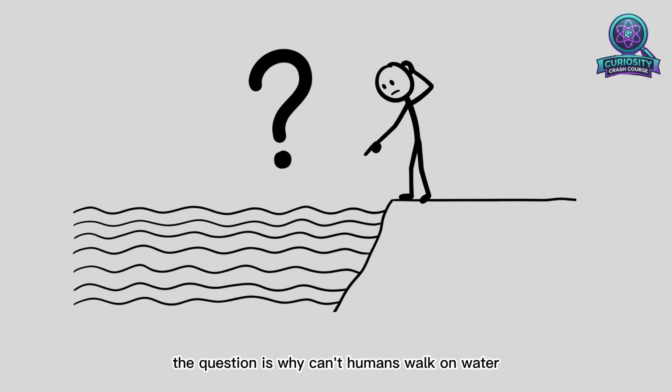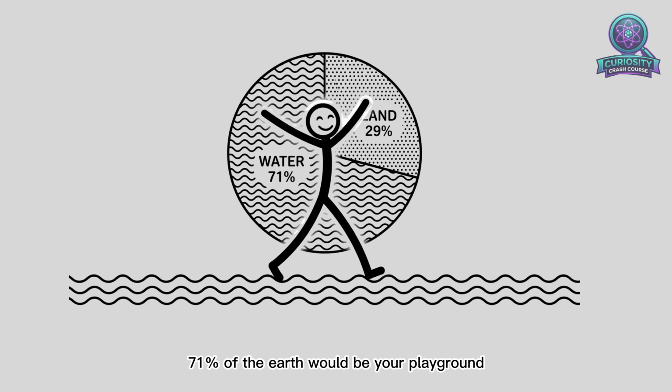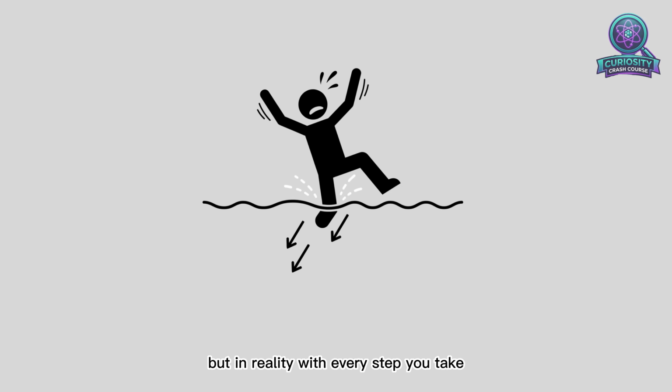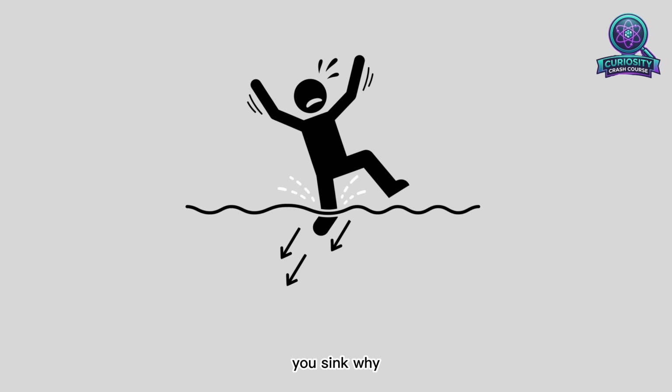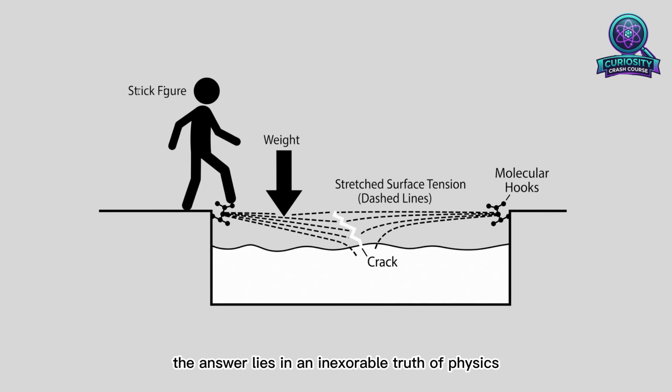The question is, why can't humans walk on water? Imagine, if you could walk on water, 71% of the Earth would be your playground. But in reality, with every step you take, you sink. Why? The answer lies in an inexorable truth of physics.